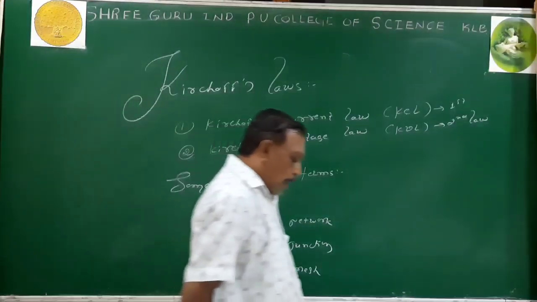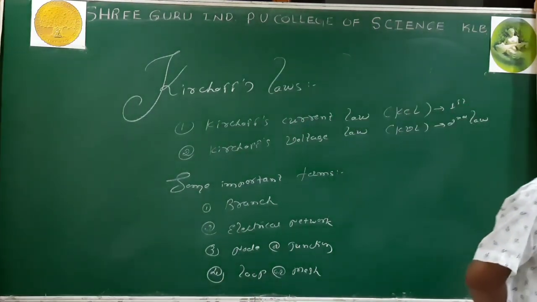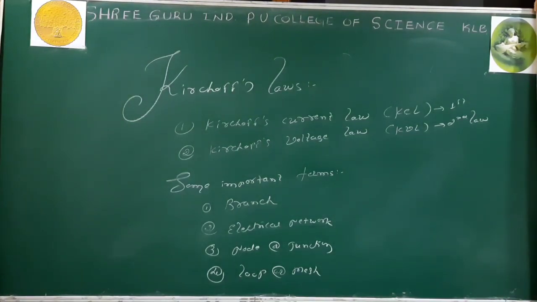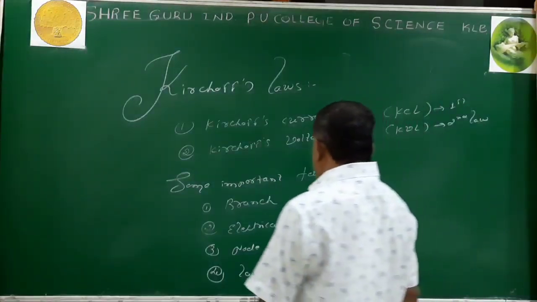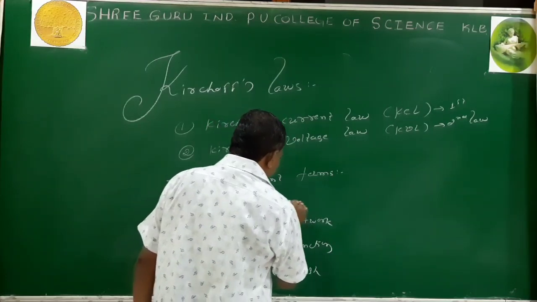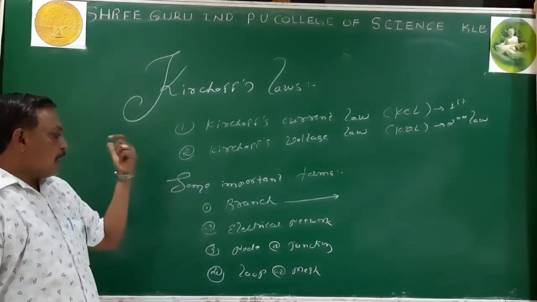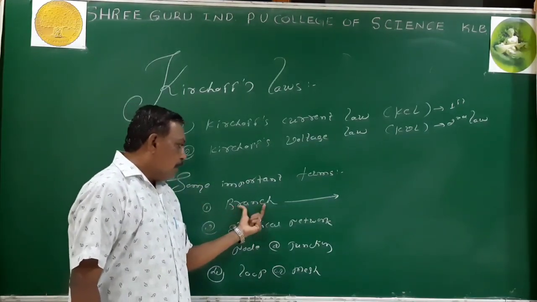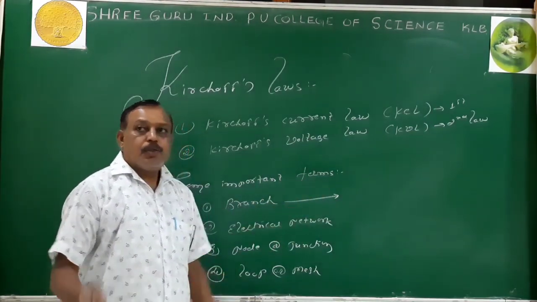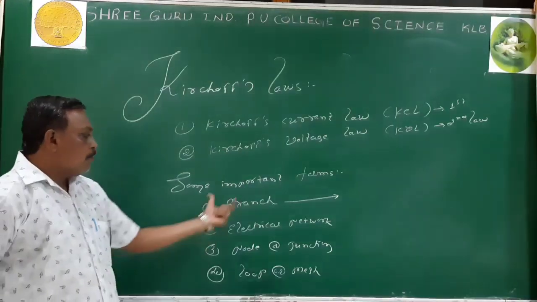Then what is a branch? Branch is nothing but the combination of circuit elements, usually in a series manner. The circuit elements are connected in series, provided with two terminals. Then it is called a branch.